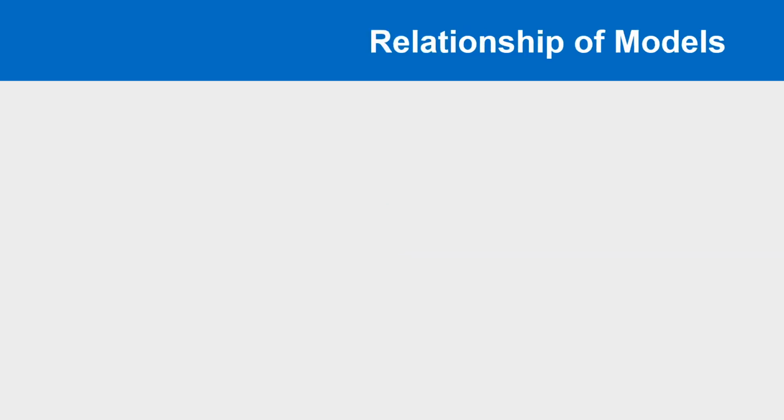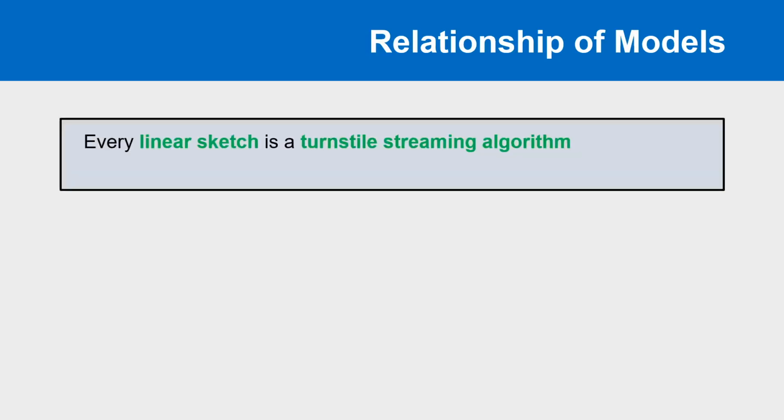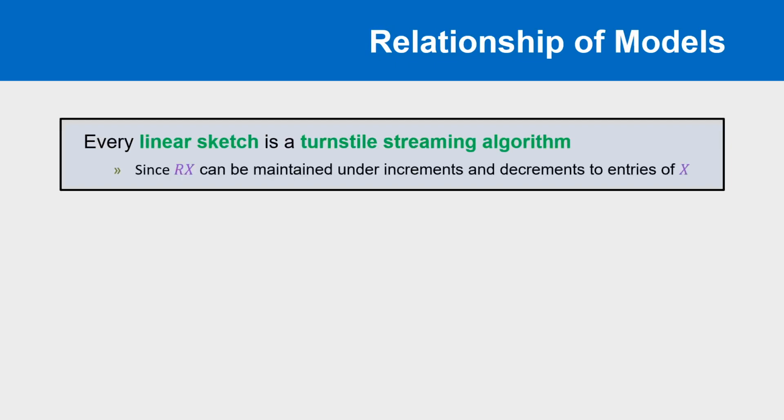But how are these two models related to the turnstile streaming model? Well, when I talked about linear sketches, I said the input data x may arrive in some streaming fashion. Indeed, every linear sketch is also a turnstile streaming algorithm with the same space usage. If x represents the adjacency matrix of our graph, then as long as we know r and the current rx, we can maintain the sketch under edge insertions and deletions by applying r to the adjacency matrix of the update and summing it to the previous rx.